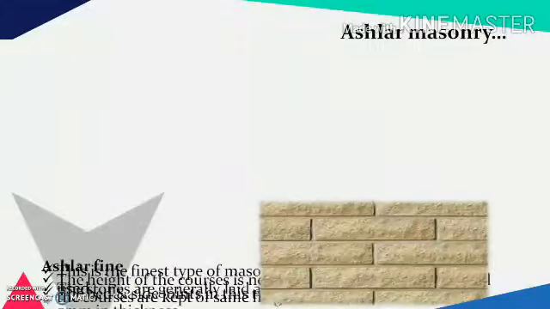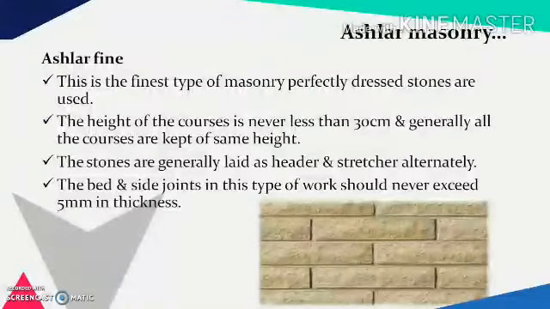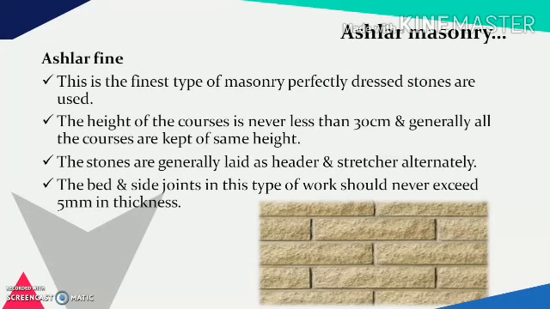Next is ashlar masonry, the finest type of masonry. The first type is ashlar fine. This is the finest type of masonry. Perfectly dressed stones are used in this ashlar fine masonry. The height of courses is never less than 30 cm and generally all courses are kept of same height. The stones are generally laid as header and stretcher alternatively.